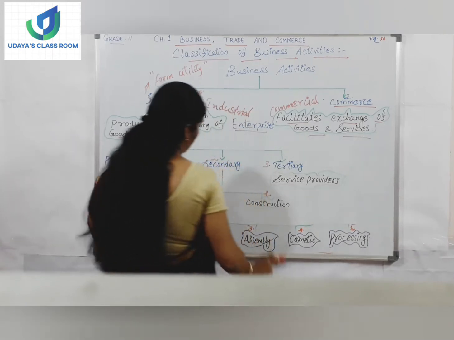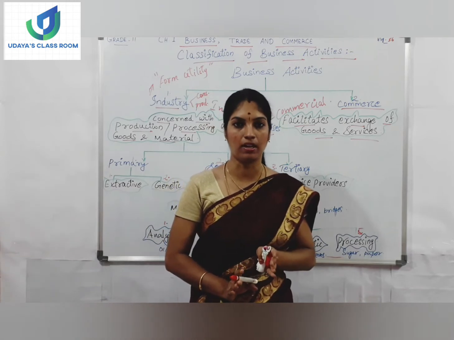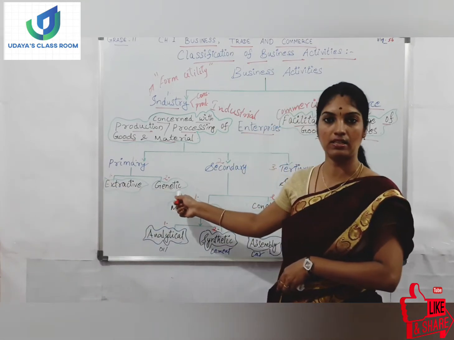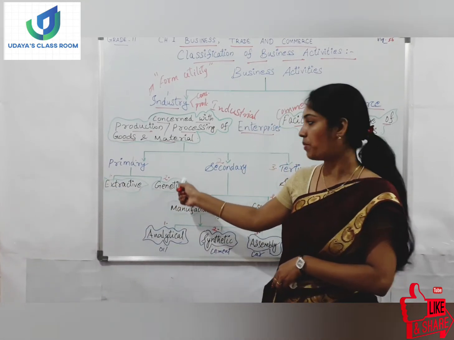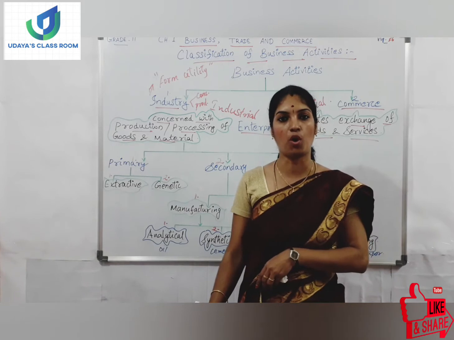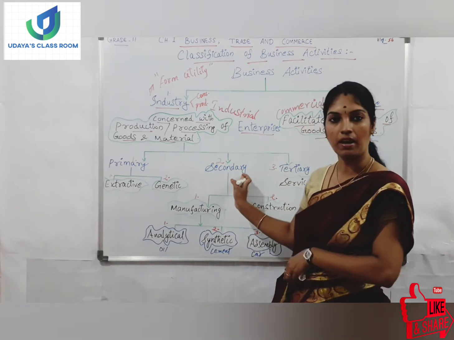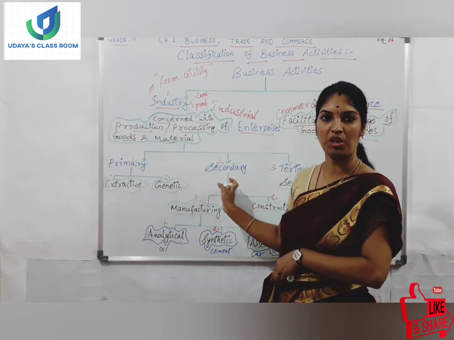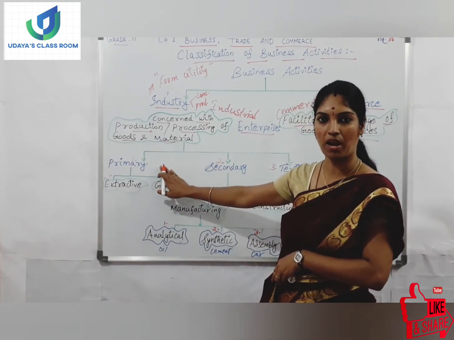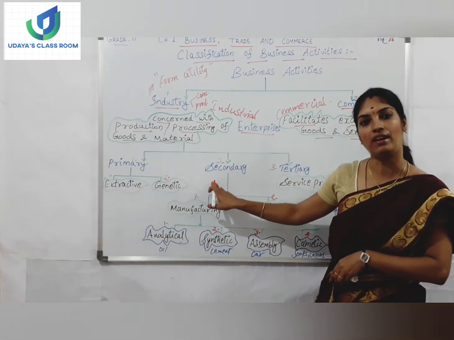Coming to the next industry, the secondary industry will be processing the raw materials provided by the primary industry. Whatever products the extractive and genetic industries have provided from the primary industry will be processed again in the secondary industry. Why should it be processed? In order to produce goods for final consumption. So this job will be done by the secondary industry. Can you understand the meaning of secondary industry? The products given by the primary industry are processed further by the secondary industry to produce goods for final consumption, right?